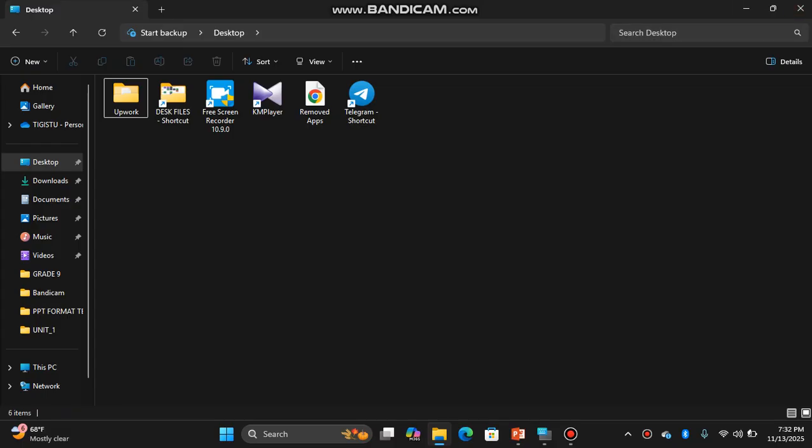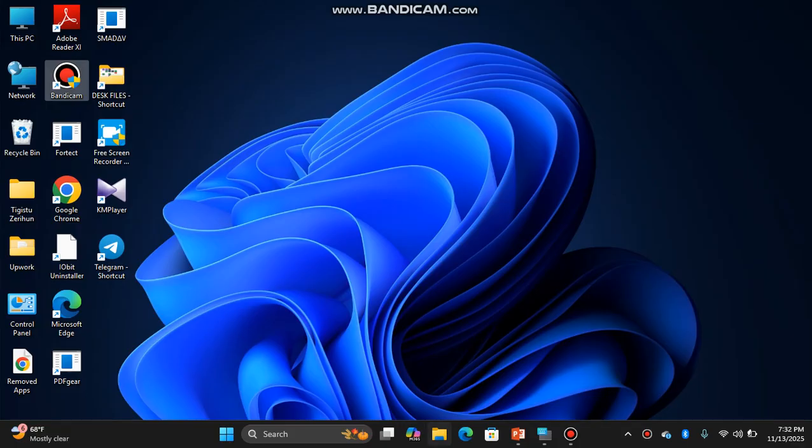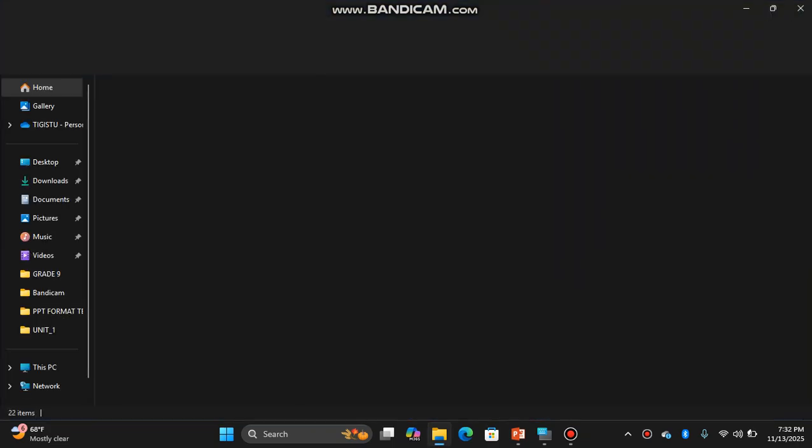This is about File Explorer, how to open it and use it and its contents. The other method is the icon on the taskbar below the desktop; we can open File Explorer by clicking there.